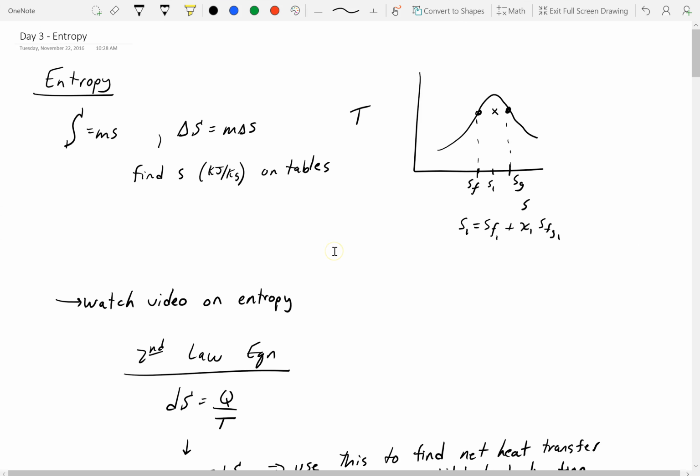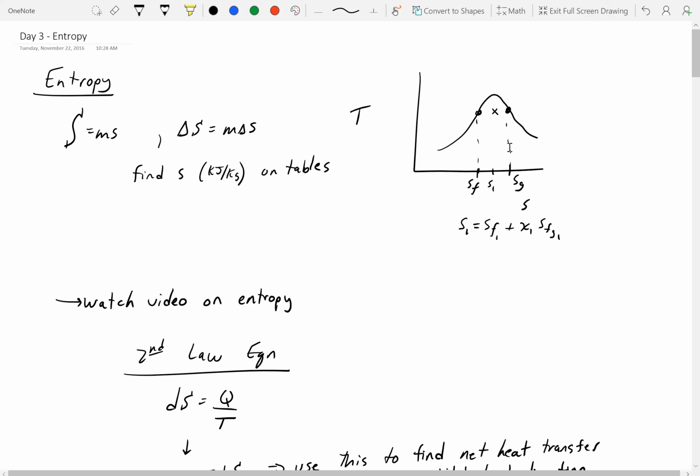Okay, so today's lecture is going to be on entropy. Entropy is classified as S. Big S is m times little s, and delta S is m times delta s. We find the little s on the tables. Again, it's very similar to specific volume. It's specific entropy, and it's just another property.